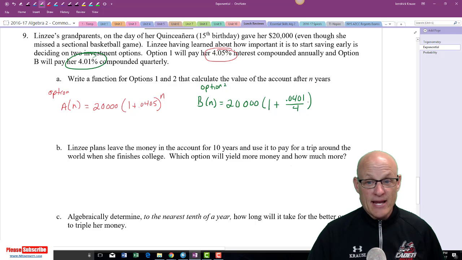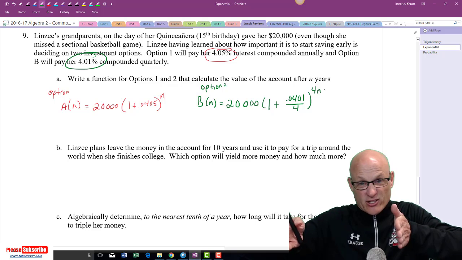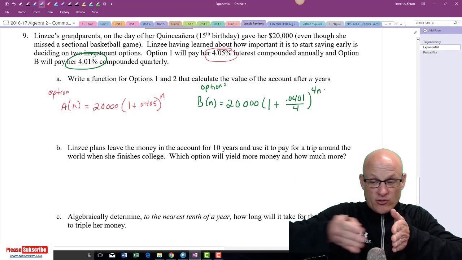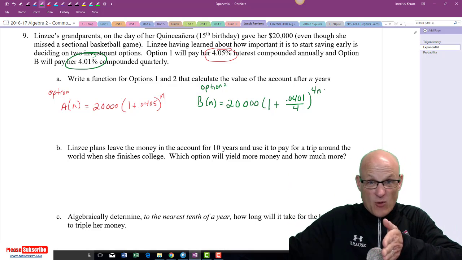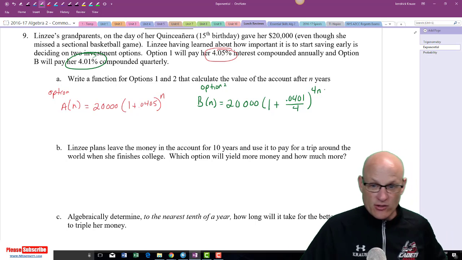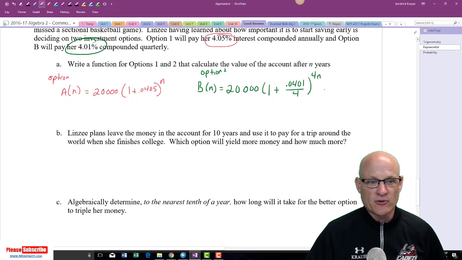But because I divided that by 4, I got to multiply the years by 4, because I'm breaking every year up into 4 little increments. So that's like 4 times as many little increments. So 4n. All right, so that's the first part.